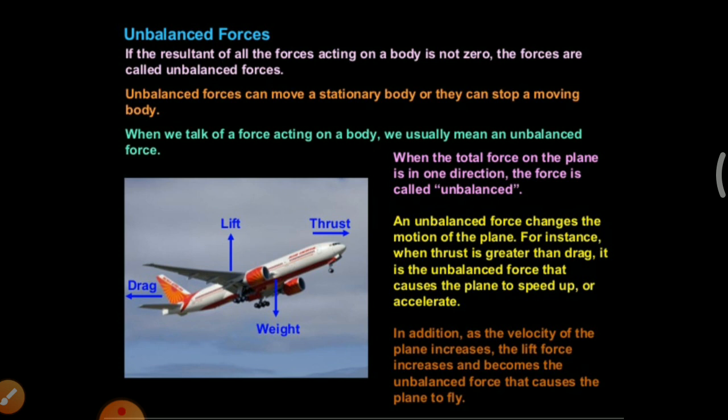So if an aeroplane is flying in the sky, what type of forces act on this object? The unbalanced forces act on this aeroplane. Due to that, the aeroplane is moving. When the total force on the plane is in one direction, the force is called unbalanced. An unbalanced force changes the motion of the plane. For instance, when thrust is greater than drag, it is the unbalanced force that causes the plane to speed up or accelerate.